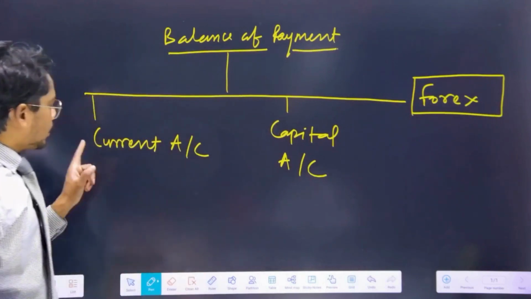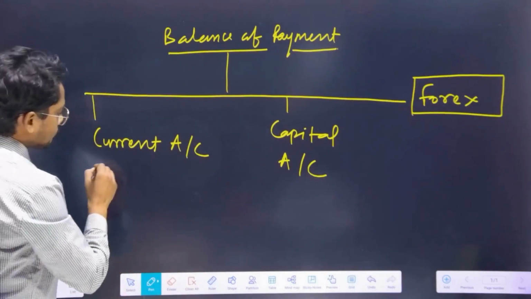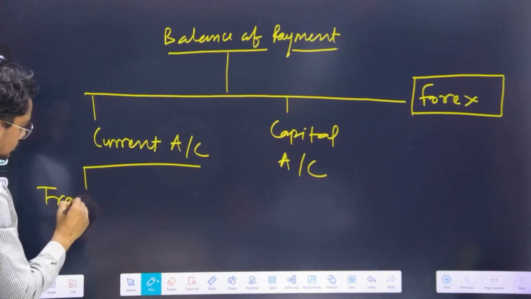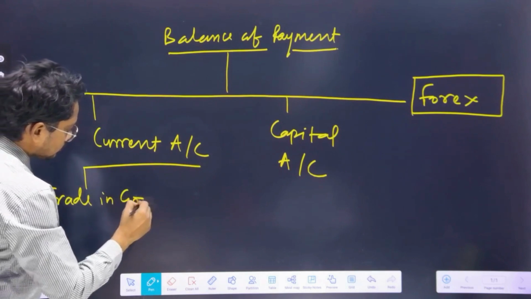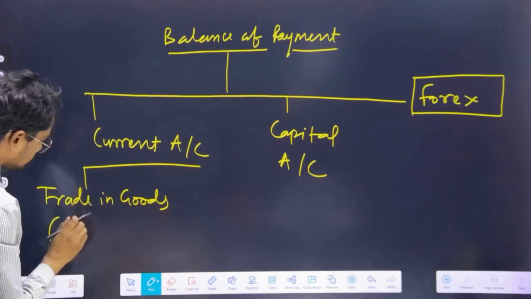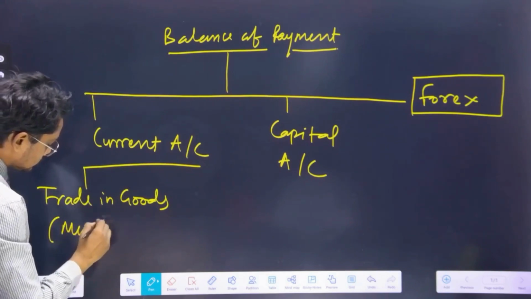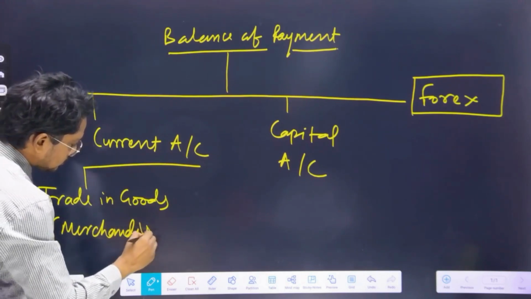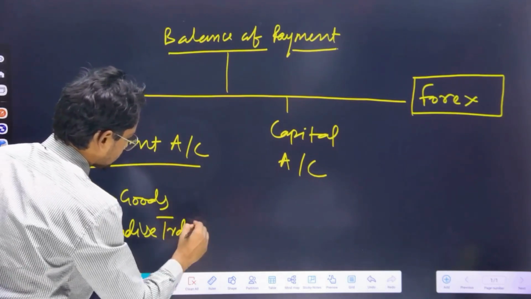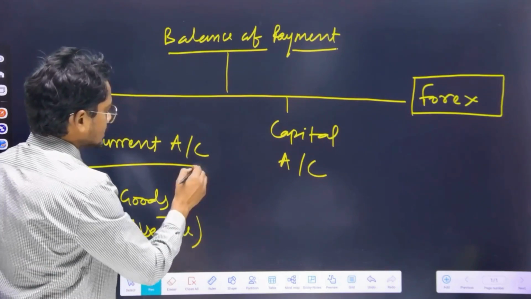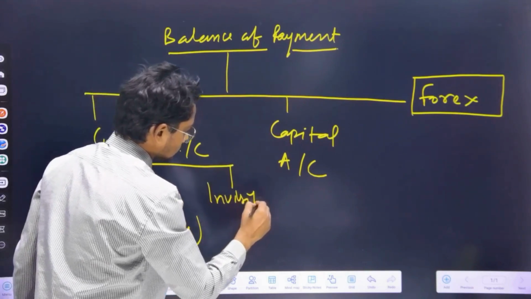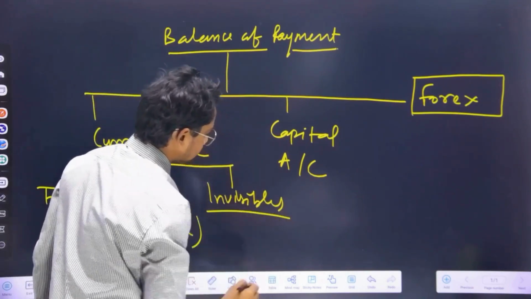Fine. So what is current account? Current account is made up of two things. One is trade in goods, that is merchandise trade. The other is invisibles. Invisibles have three things.